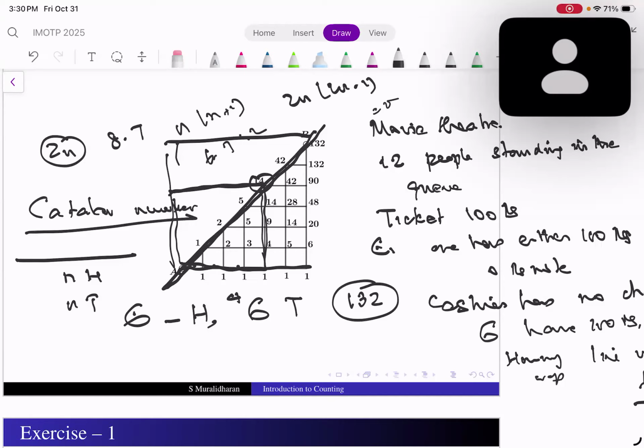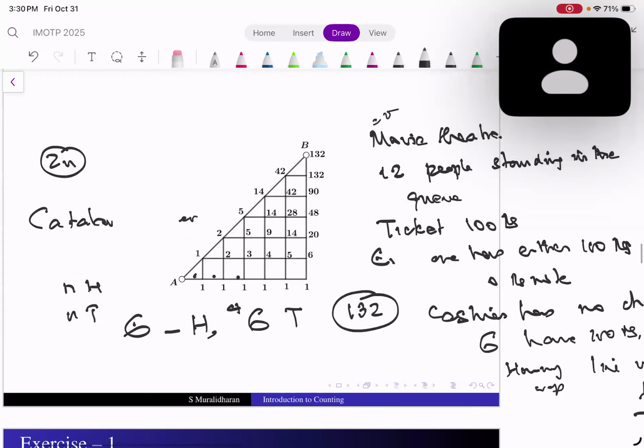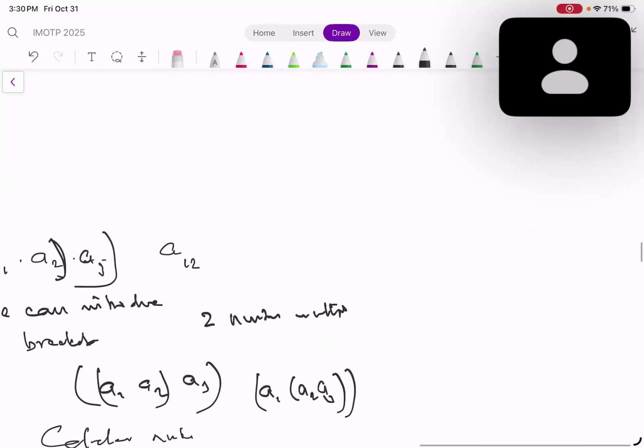Sorry. See, it's a good mistake to make. Most of the time in counting problems, we think something works. There is one small principle which, if you follow, will be useful for you.